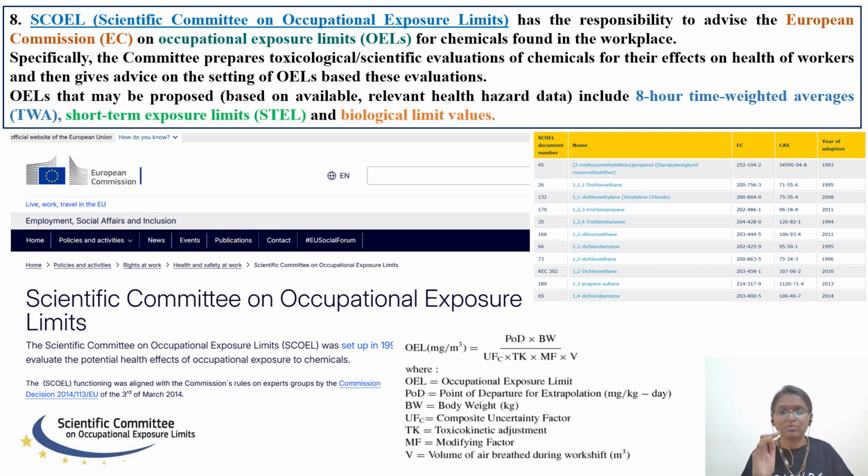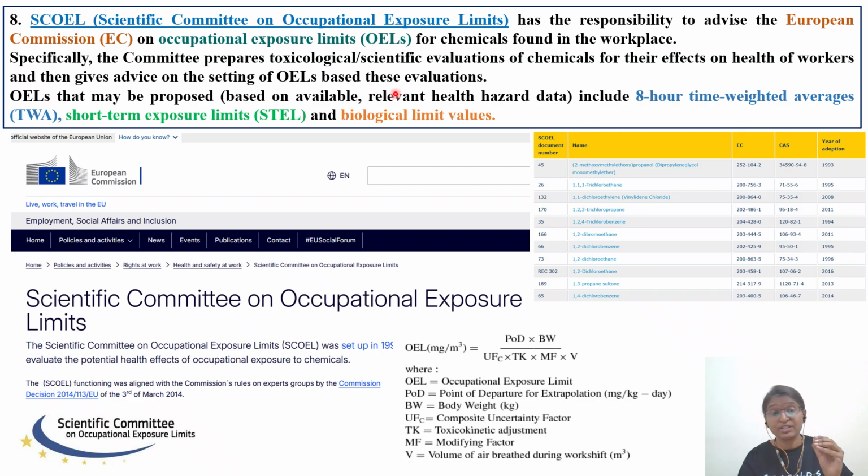Okay, so we will see what we will be seeing in the case of SCOEL. The Scientific Committee on Occupational Exposure Limits has the responsibility to advise the European Commission, that is EC. One is EC, one is EU, European Union. It advises on occupational exposure limits for chemicals found in the workplace. As I told you, specifically the committee prepares toxicological and scientific evaluations of chemicals for their effects on the health of workers, and then gives advice on setting occupational exposure limits based on these evaluations.